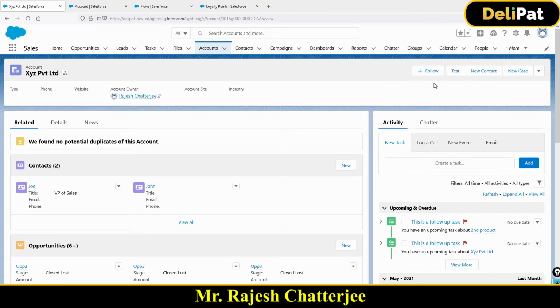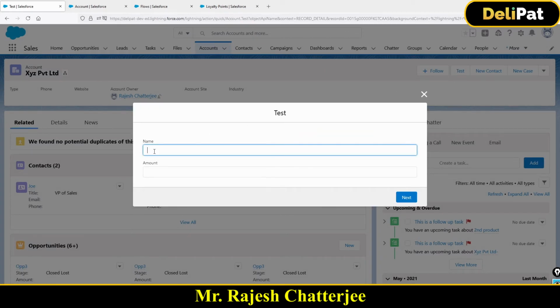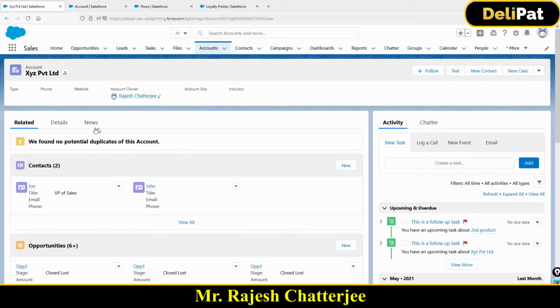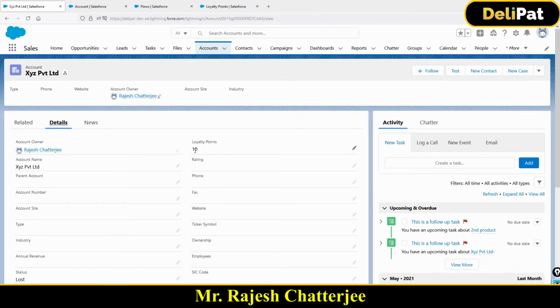If I click on the button, what will happen? I actually have created one test button here. Let me show you this. This is the output I was looking for. If I click on the test, I get this flow, and that flow will be launched on click of this action. Once you give a name, let's say Rajesh test, and give some amount, let's say 100, and click on next, this flow will fire and the loyalty point will become 10.